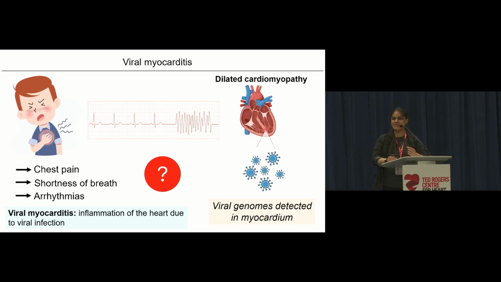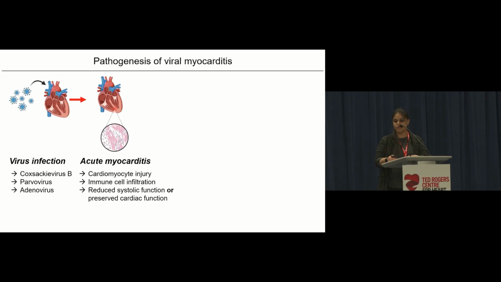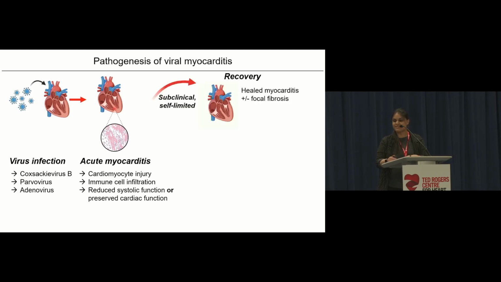So now let's zoom into the heart to see how this pathogenesis unfolds. When a virus like Coxsackie virus B infects the heart, it triggers acute myocarditis, which causes cardiomyocyte injury, immune cell infiltration, and this can either lead to reduced or preserved cardiac function. Now, in most patients, this is a self-limited process and the heart recovers, and sometimes it could or could not lead to focal fibrotic scarring.